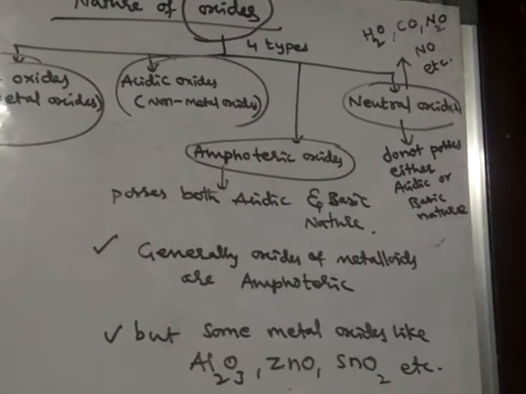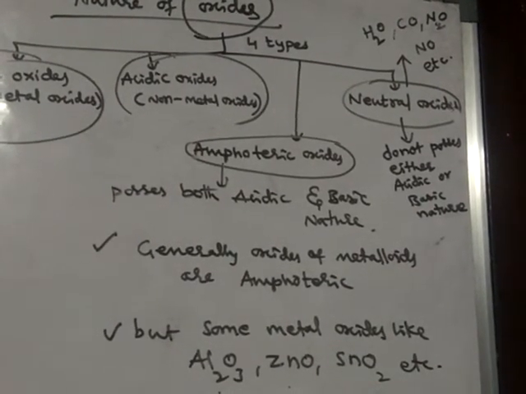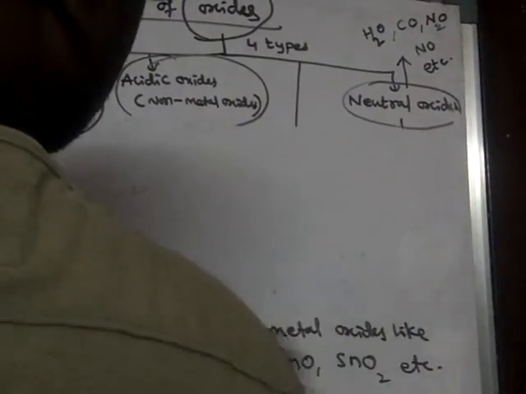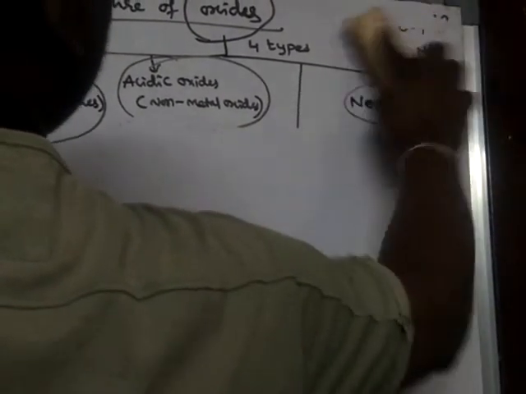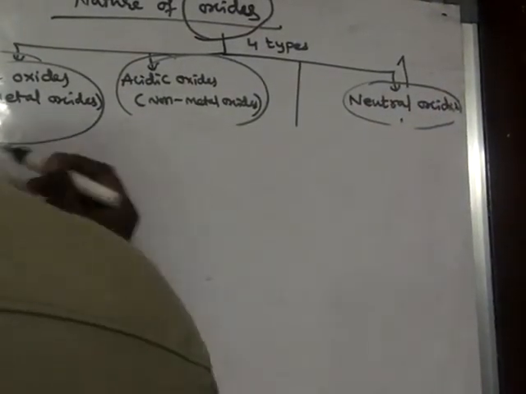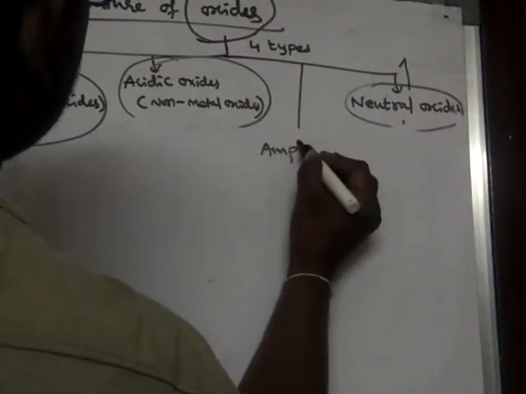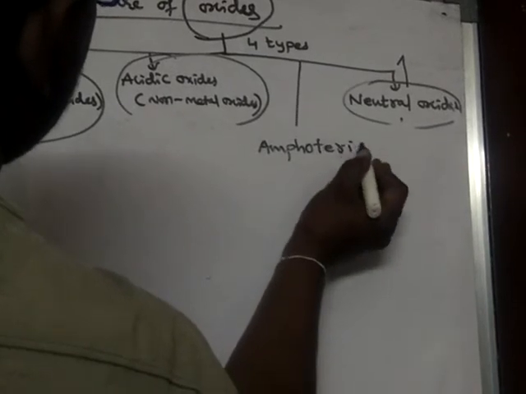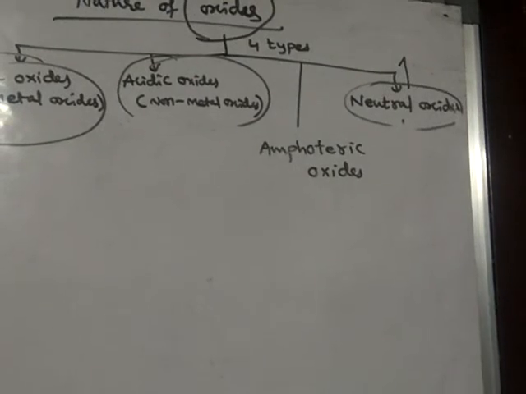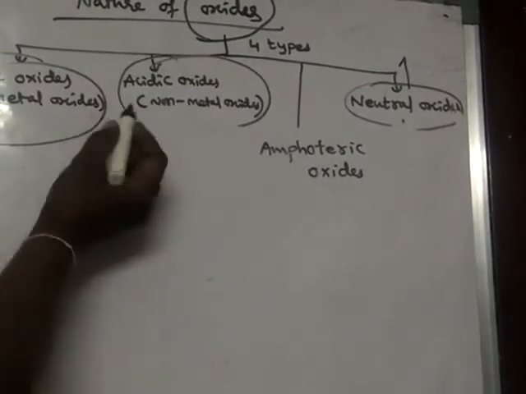In this way, acidic and basic nature of substances are classified. Oxides are classified into 4 types: basic oxides, acidic oxides, amphoteric oxides, and neutral oxides.